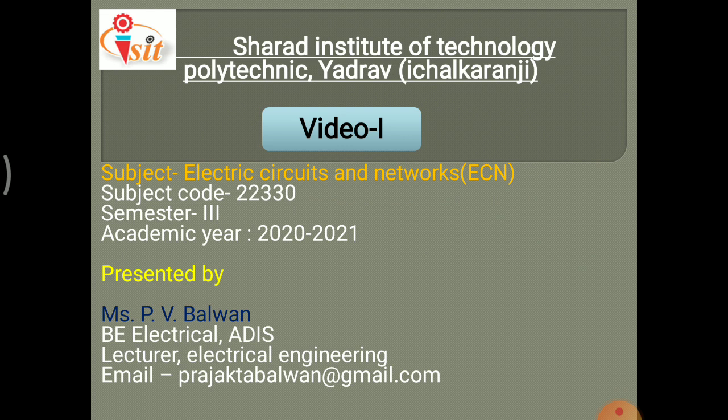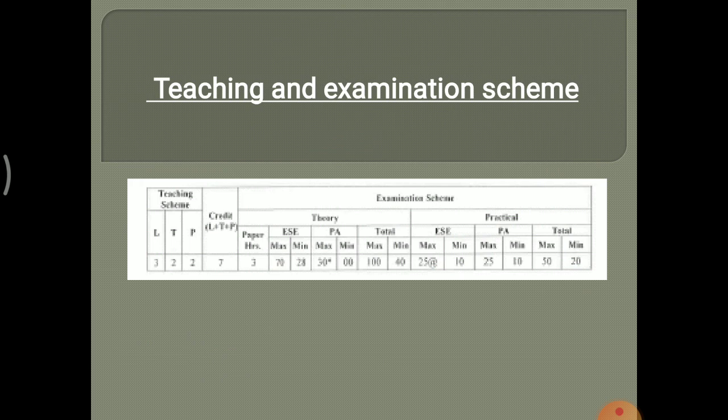In this lecture, we revise the points of previous lectures. Teaching and examination scheme: there are 3 lectures for ECN per week, 2 hours for practical, 2 hours for tutorial. In the theory examination, the end semester exam is for 70 marks, progressive assessment is for 30 marks. Progressive assessment is divided into 20 and 10; 20 marks is the average of unit test 1 and 2, and 10 marks for micro project.